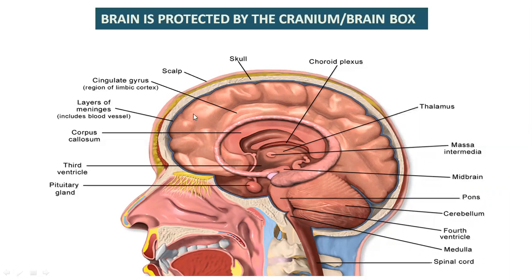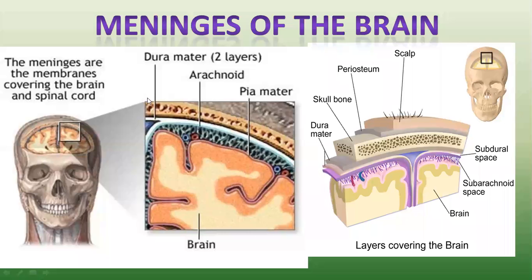Between the skull and brain there are three connective tissue membranes, all together called meninges. You can observe here, just immediately below the cranium, the brain is protected by connective tissue layers called meninges. This is important for a 2 marks question.